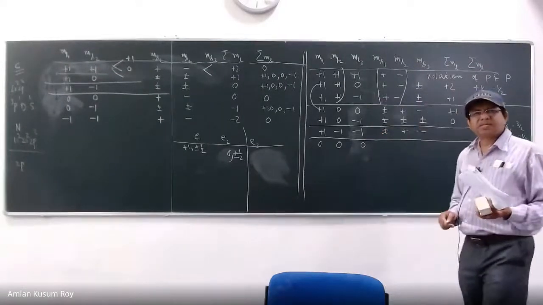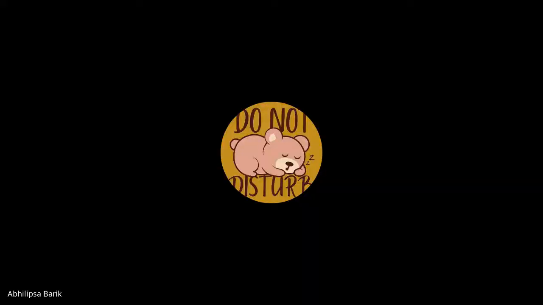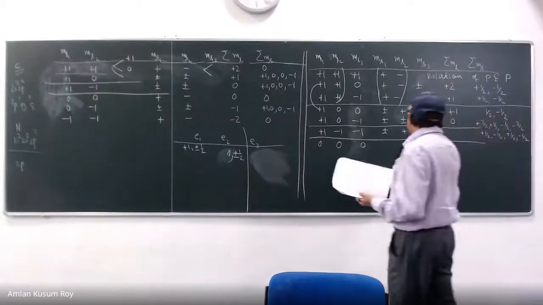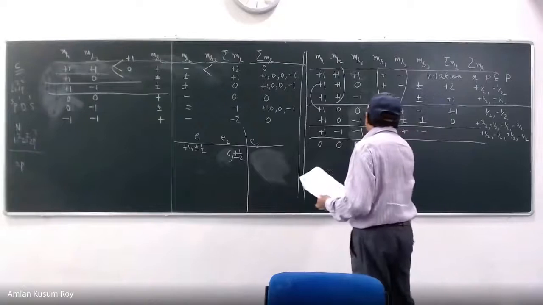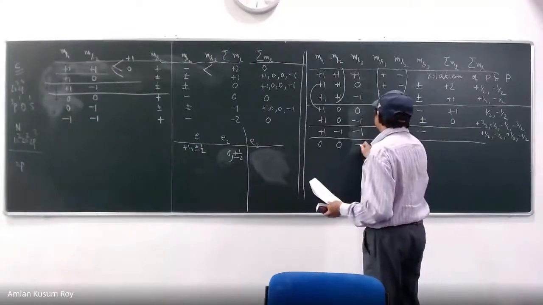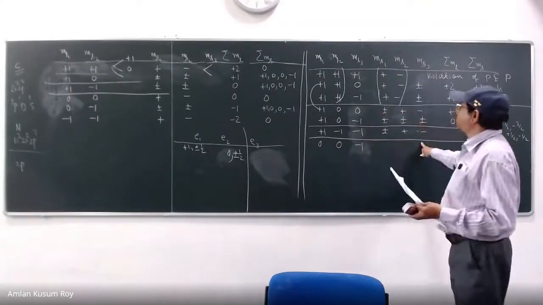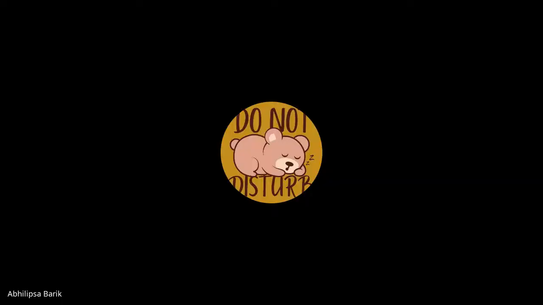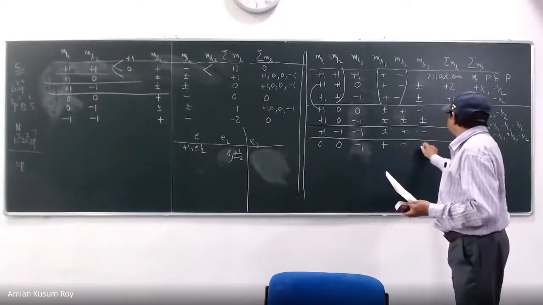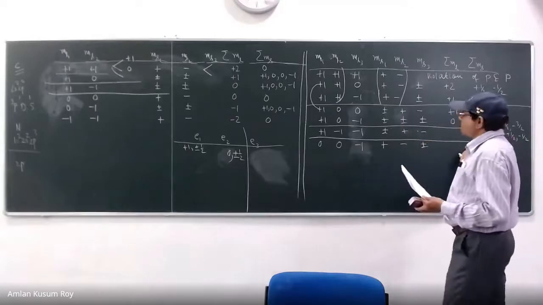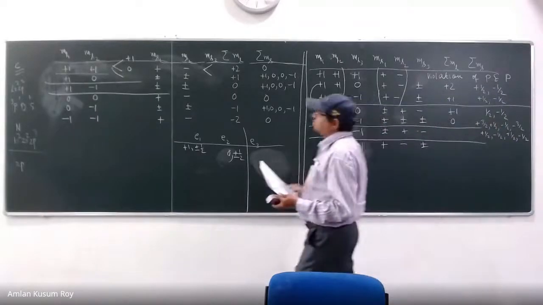Is it going to stay? It is a violation of the Pauli exclusion principle, so it is not possible. 0, 0, minus 1. What about minus 1? It will be plus minus and plus minus. Very good. So 0, 0, minus 1 is also done.